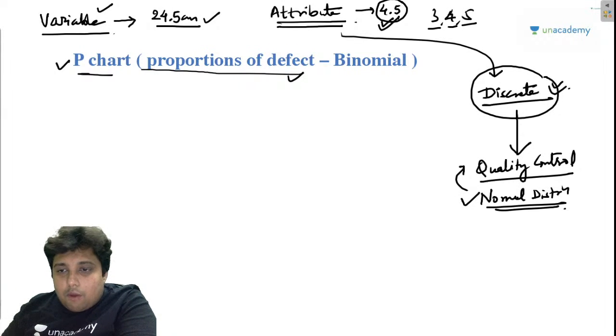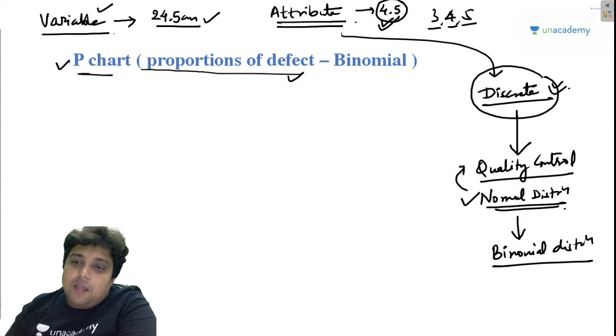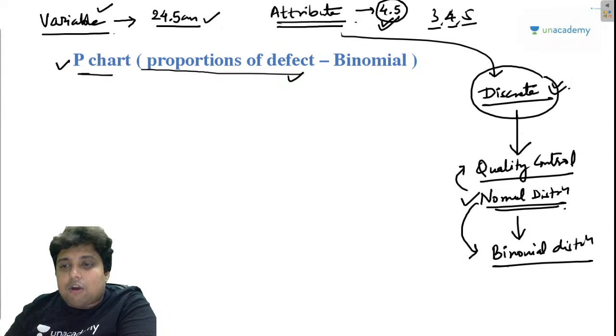From normal distribution we obtain the binomial distribution, which is basically a discrete function, but the entire distribution curve is exactly like the normal distribution. So we can say that binomial is the child of normal.